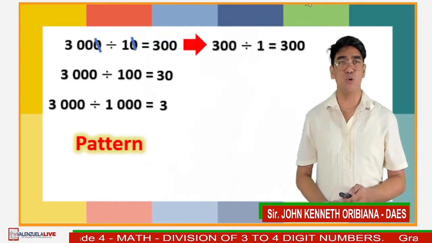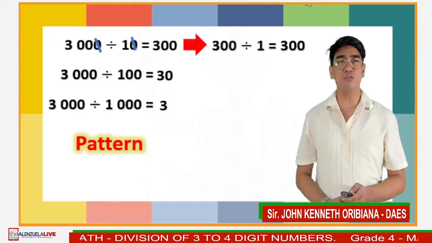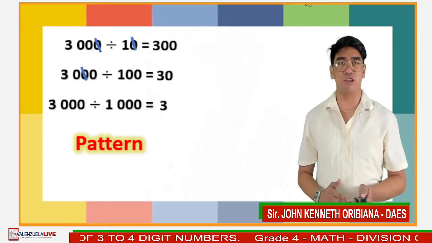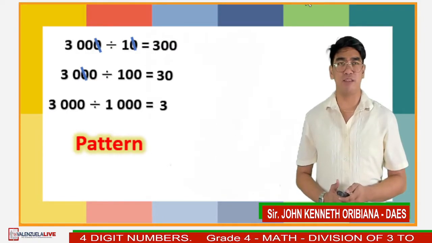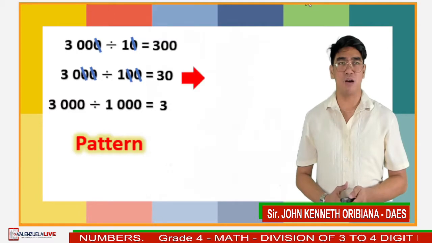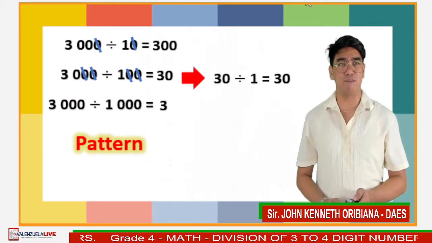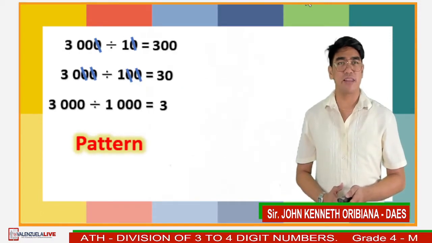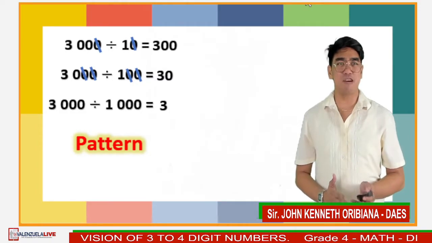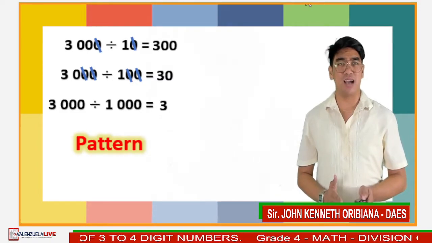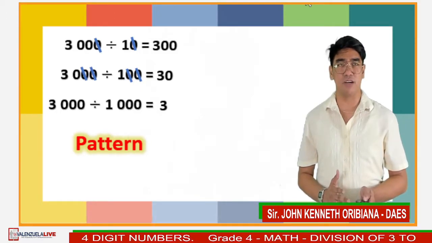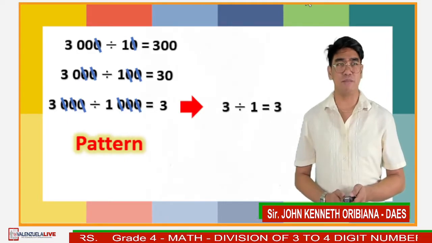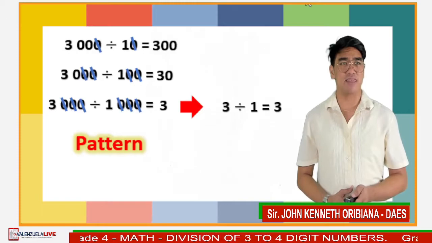For example number 2, in our divisor, we have 2 zeros. So we have to cancel out 2 zeros from the divisor and 2 zeros from the dividend. So our new number sentence will be 30 divided by 1, and the answer is 30. And for our last example, 3,000 divided by 1,000, 3 zeros from the divisor. So let's cancel 3 zeros from the divisor and 3 zeros from the dividend. And the number sentence will be 3 divided by 1, and the answer is 3.